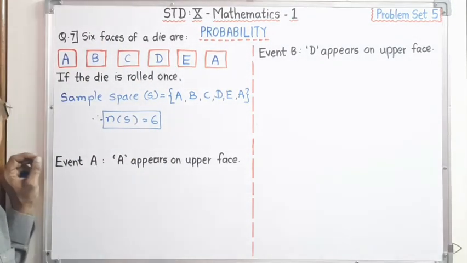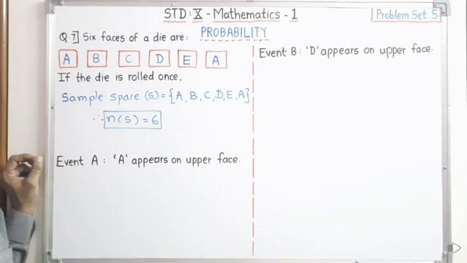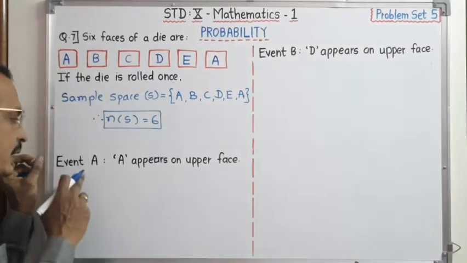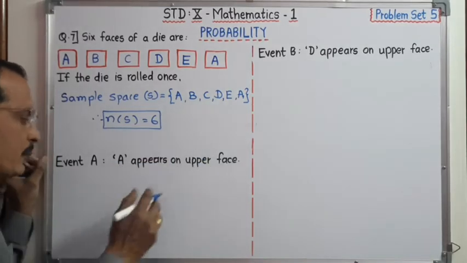Now, what is the event? For that, we have to find the probability. Event A is that A appears on the upper face.